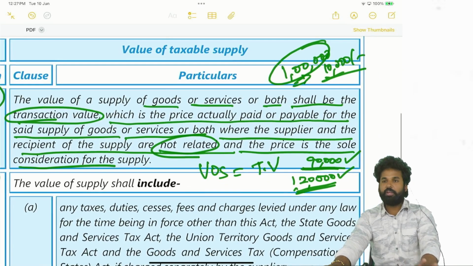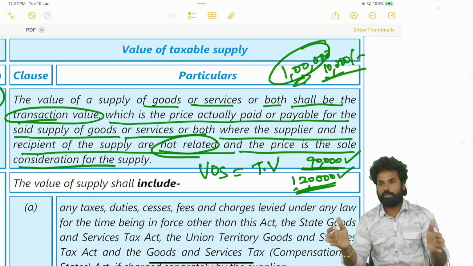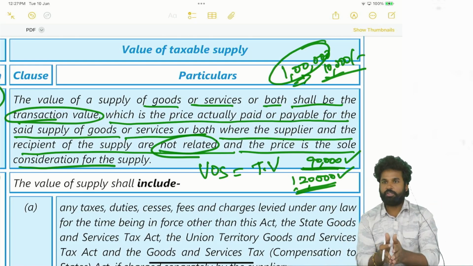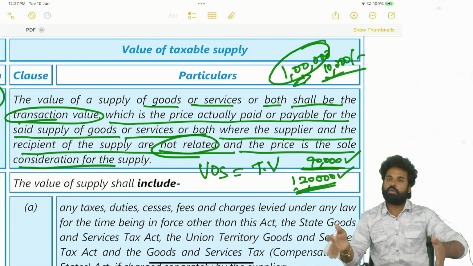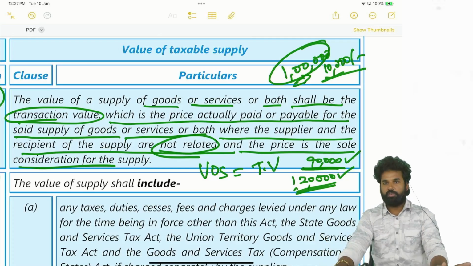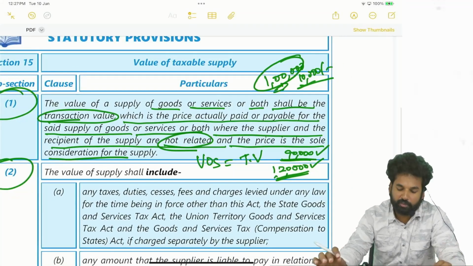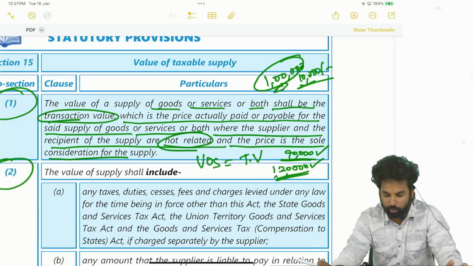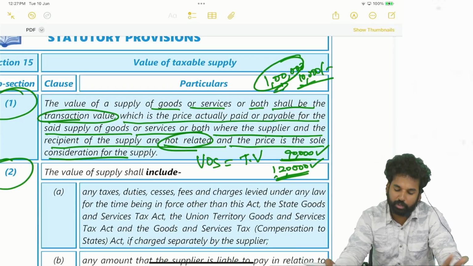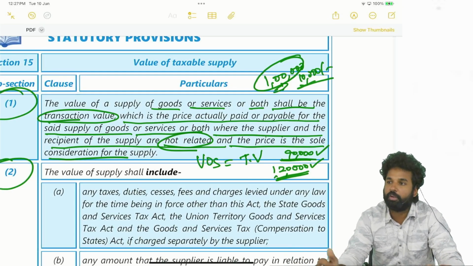And that too, supplier and recipient shall not be related persons. If they are related persons, again section 15 subsection 1 will not apply. When will we take transaction value? When the transaction is between unrelated persons and the price is the sole consideration. If these two conditions are satisfied, then only you can go for section 15 subsection 1. So 15 subsection 1 is telling that the value of the supply of goods or services or both shall be the transaction value, which is the price actually paid or payable.